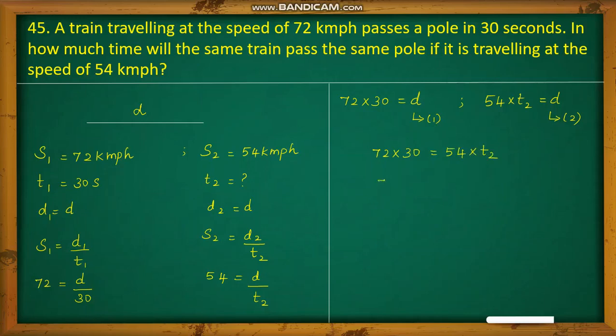Now bringing this 54 towards the left side, you will be getting 72 into 30 by 54 will be equal to T2. Now by further cancellation, you can get the value of T2 to be equal to 40 seconds. So the train will take 40 seconds to pass the pole if it is traveling at the speed of 54 km.